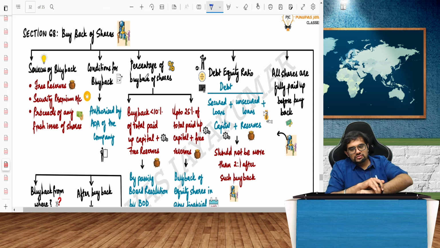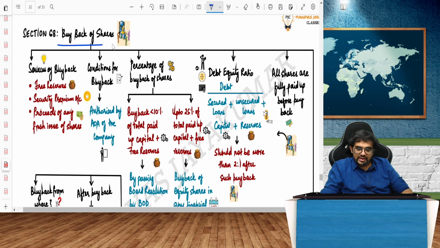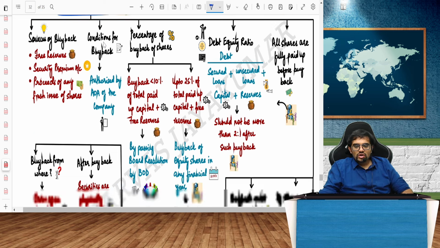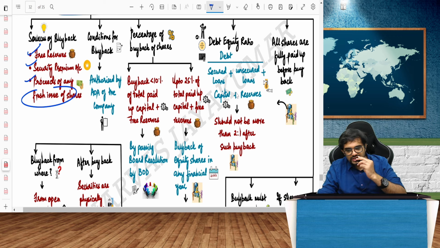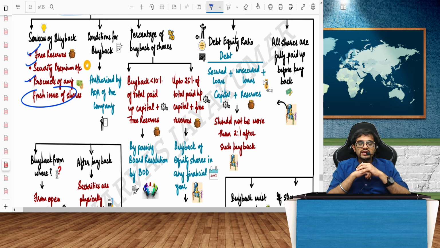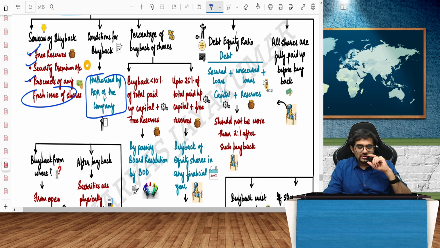Next, moving on to section 68, buyback of shares. What are the sources of buyback of shares? Free reserves, security premium account, proceeds of any fresh issue of shares only. These are the only sources of buyback. Anything else is not allowed. Buyback should be authorized by the AOA of the company, which means if AOA is silent, buyback will not happen.